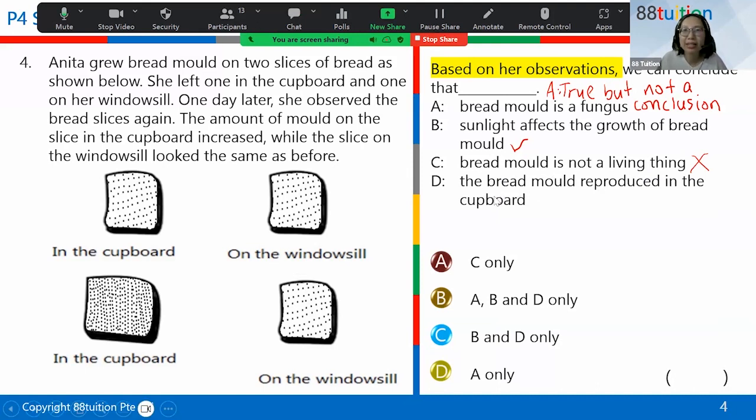Now, next, the bread mold reproduces in the cupboard is true. Reproduce means more and more, just like they make babies. So there'll be more and more mold.